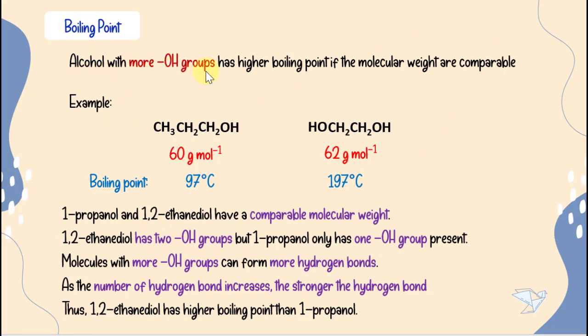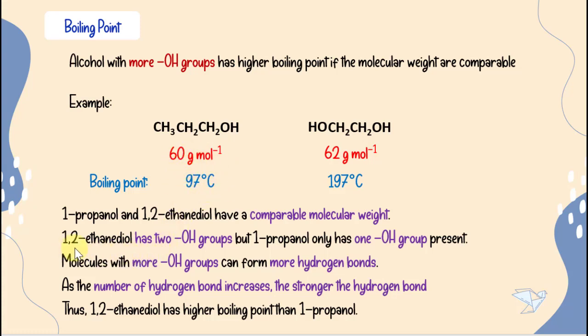Alcohols with more OH groups will have higher boiling point if their molecular weights are comparable. For example, if we have 1-propanol and 1,2-ethanediol, they have comparable molecular weight, but the boiling point of 1,2-ethanediol is much higher compared to the boiling point of 1-propanol.